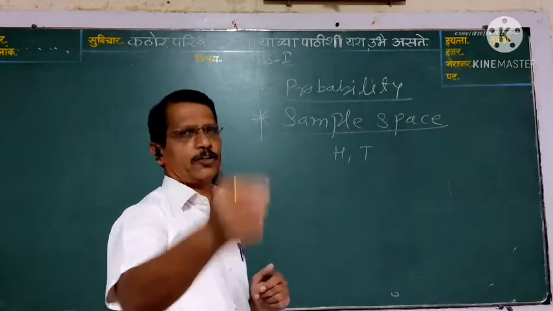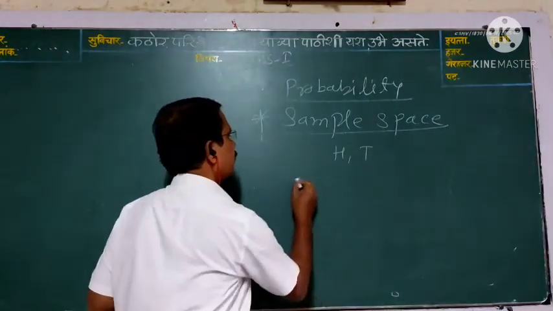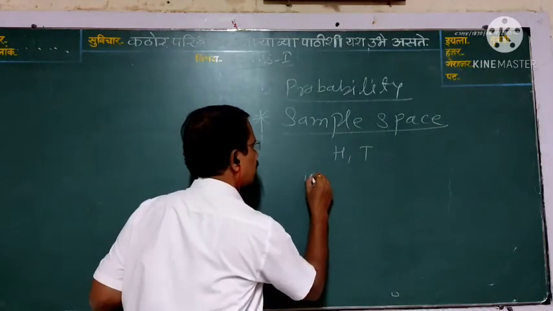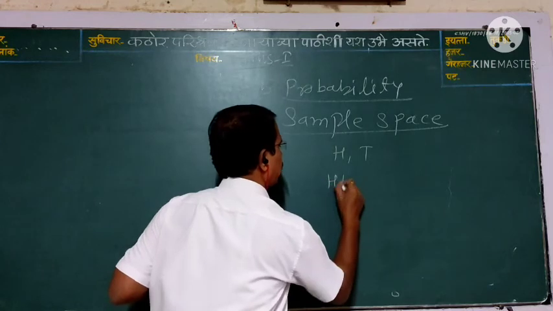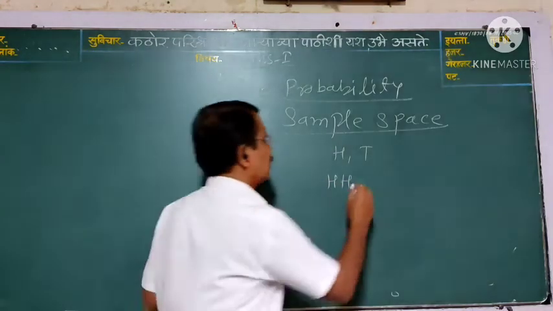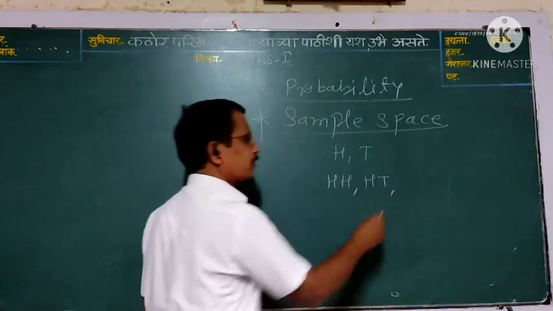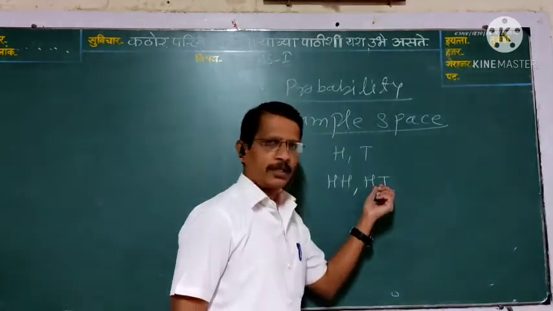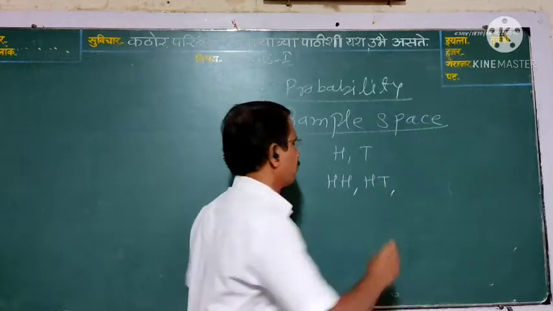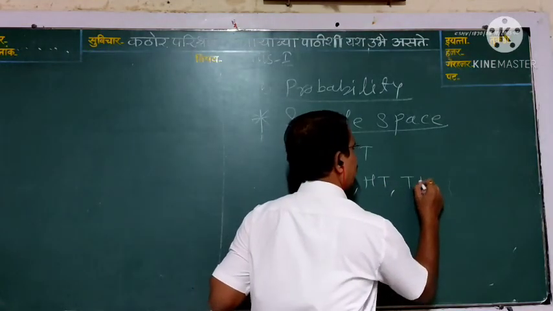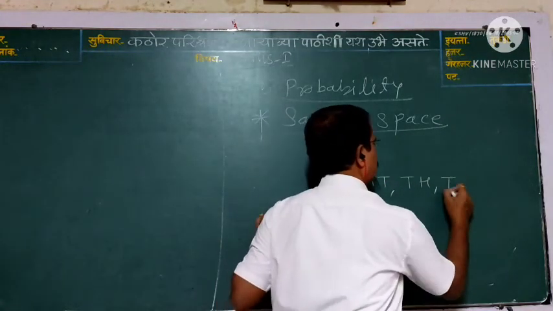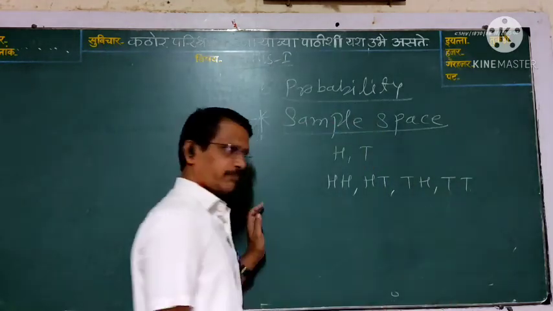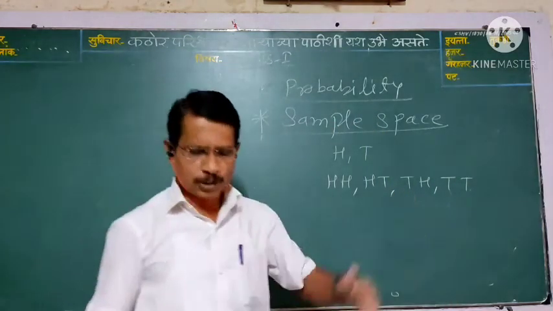Two coins are tossed simultaneously. Then you will get H H, meaning head on both coins. Head on first coin, tail on second coin, then tail, head, then both tail. These are called possible outcomes.